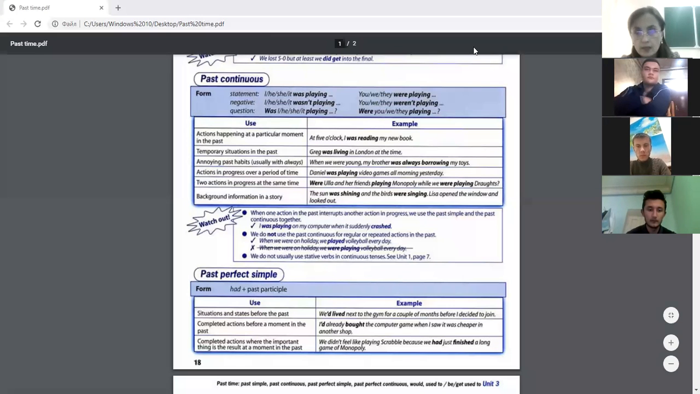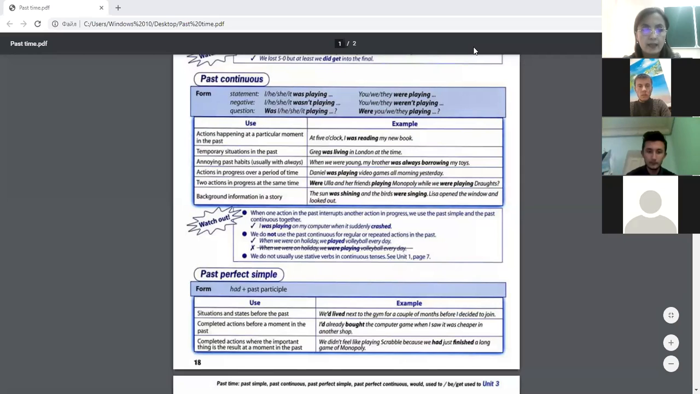Where you we didn't complete. We couldn't complete exactly to say this one. We just started. So were you and your friends playing Monopoly while we were playing draughts. So here are two actions in progress at the same time. So that is why both is used in past continuous tense.